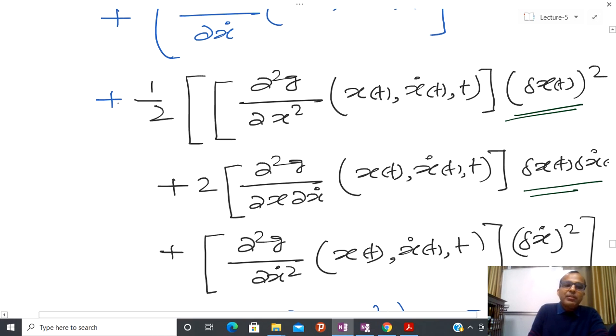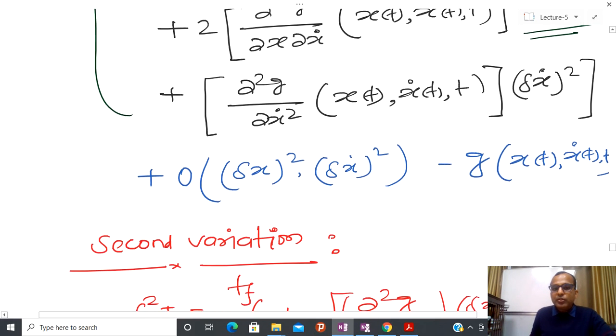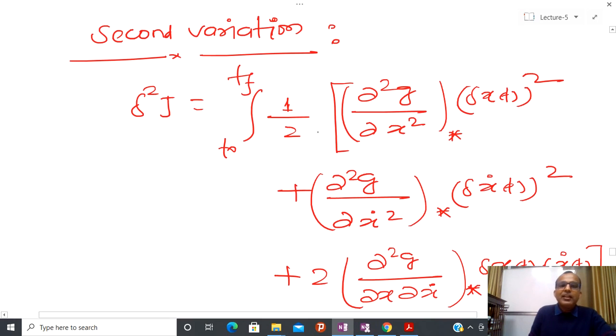So that will provide us the second variation. You can see that I have denoted the second variation using some kind of black picture. And after that, I am going to collect this particular delta squared J, and again I have to put this equal to 0.